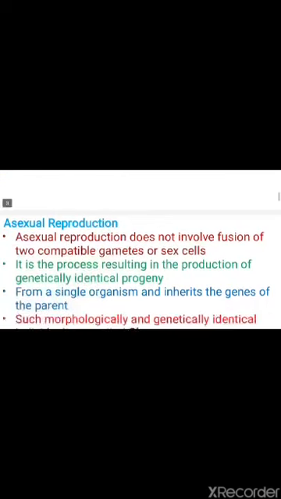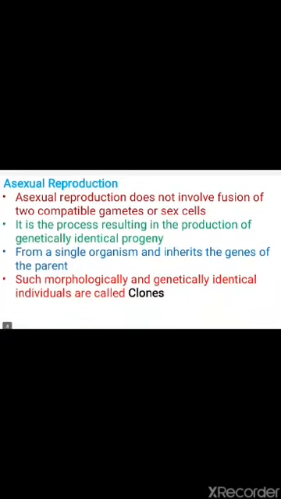Now the reproduction process is of two types, asexual reproduction and sexual reproduction. So we'll study what is asexual reproduction. Asexual reproduction means the reproduction which does not involve the fusion of gametes or any sex cell. So during that process the gamete fusion does not take place and no sex cells are involved in asexual reproduction.